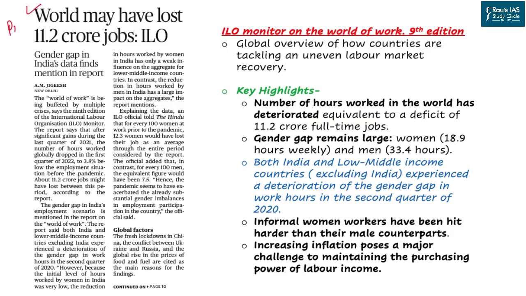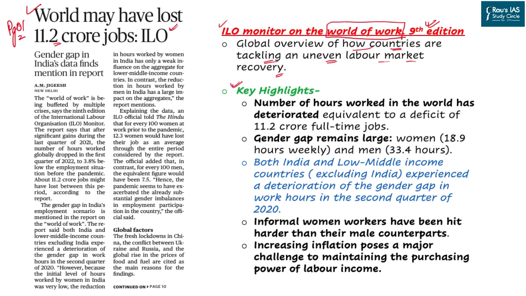This article was published on page 1 of the Delhi edition of The Hindu newspaper and talks about a report given by the International Labour Organization on the employment and unemployment level in the world in the past few years. The report is called World Employment and Social Outlook: Monitoring the world of work, and this was the 9th edition. It talks about the status of global employment in the last few years and tells us how countries are tackling the uneven labor market and its recovery.